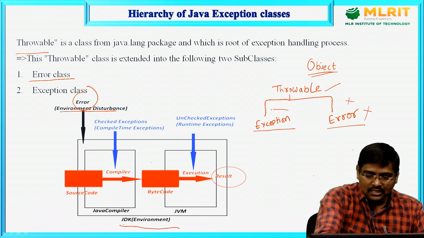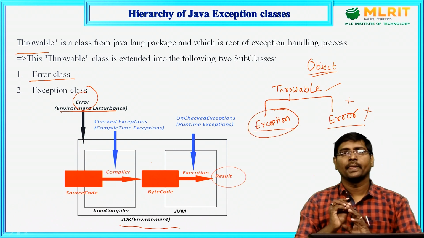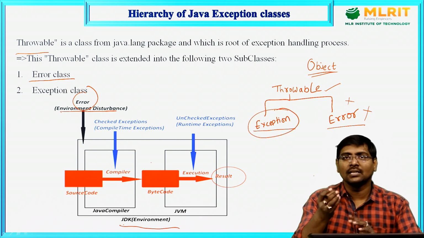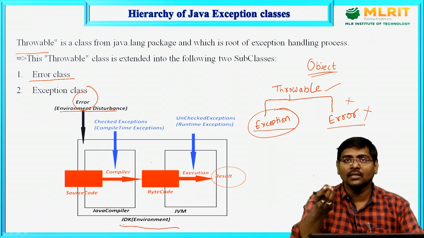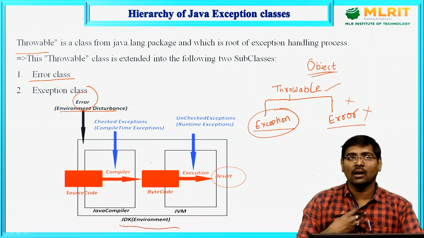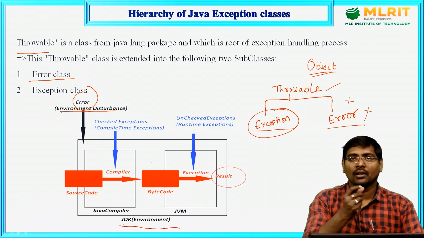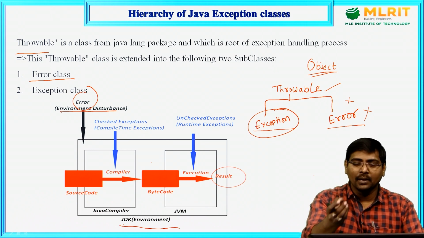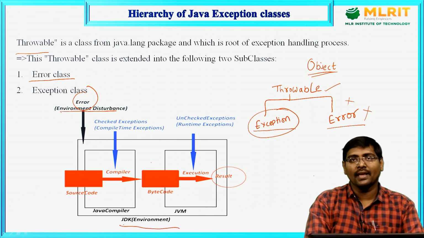Now this is not the case for our case, which is exception. Exception, in the sense, is simply a disturbance that occurs in our Java application. If a problem occurred in our application, that is called an exception.